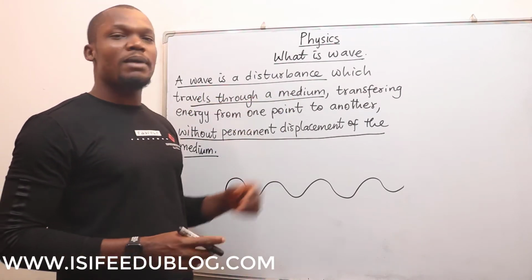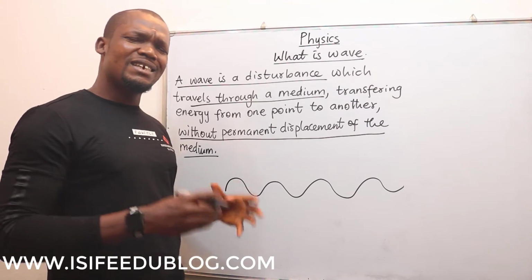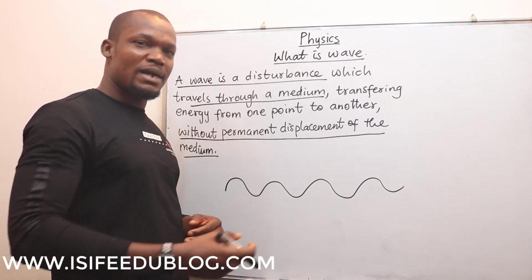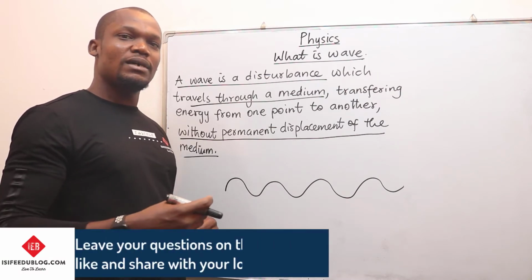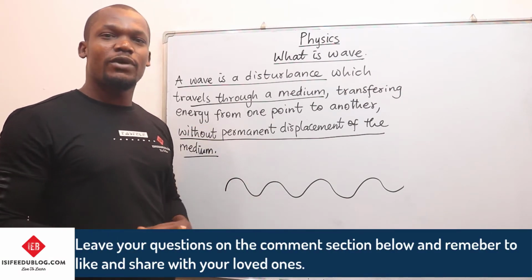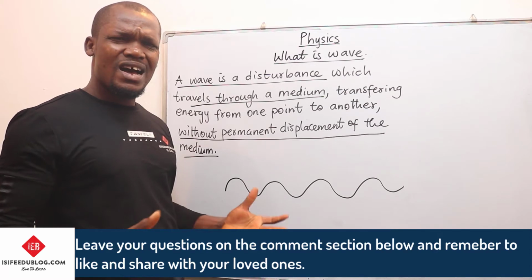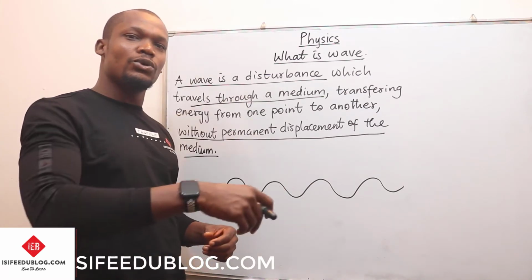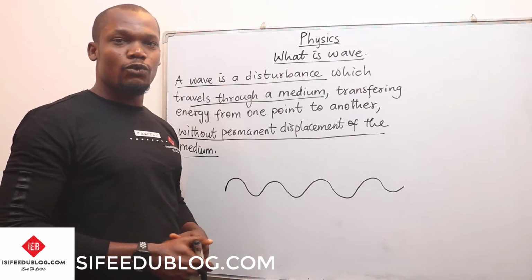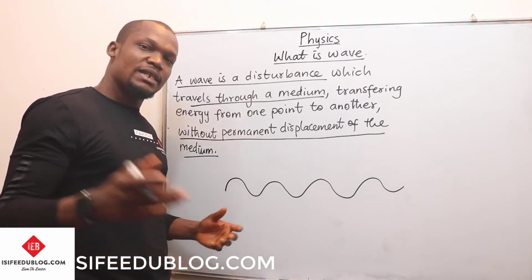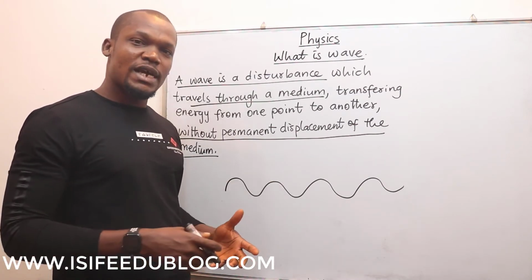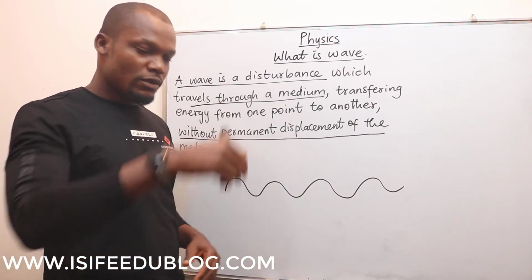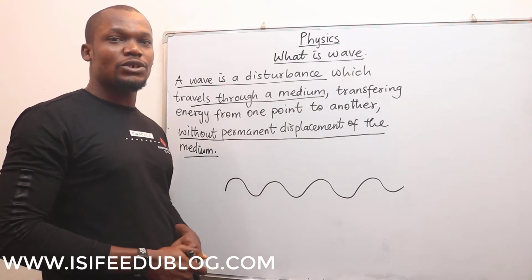A wave is a disturbance, which means that in the medium, the wave must cause a disturbance. The wave must shake the medium. Let us take, for example, water wave. How do we produce a water wave? When you throw a stone into a pool of water, you will notice that the face of the water is going to form a wavefront that will spread from the point of action.